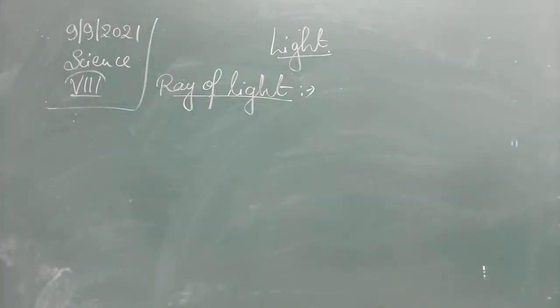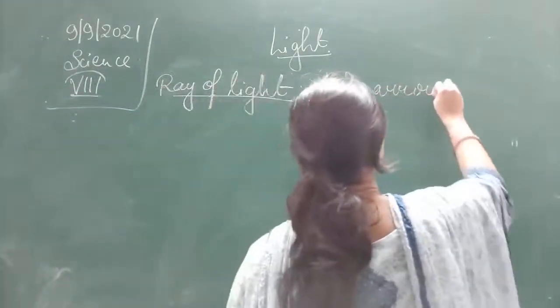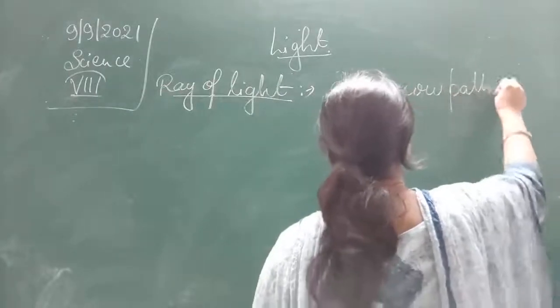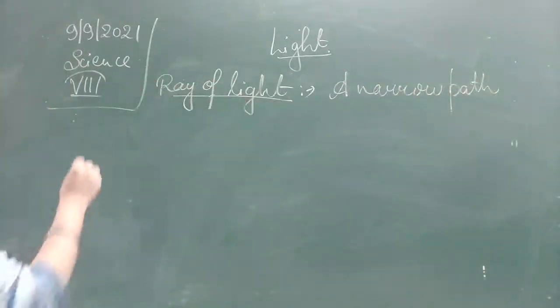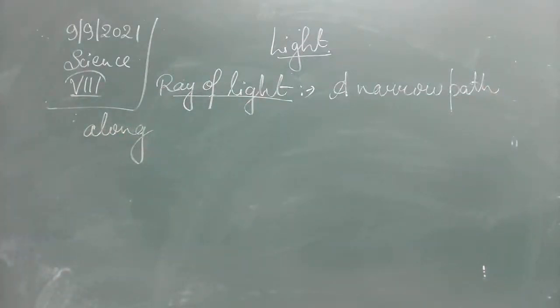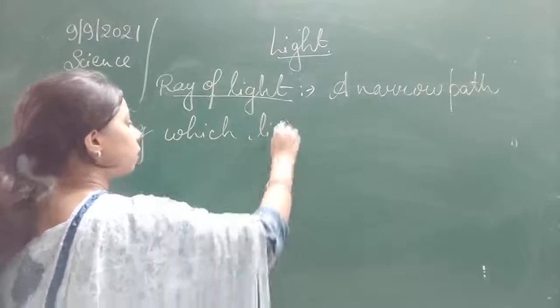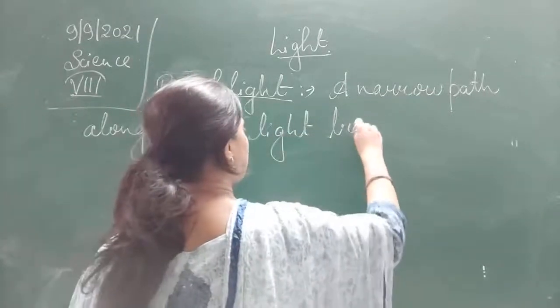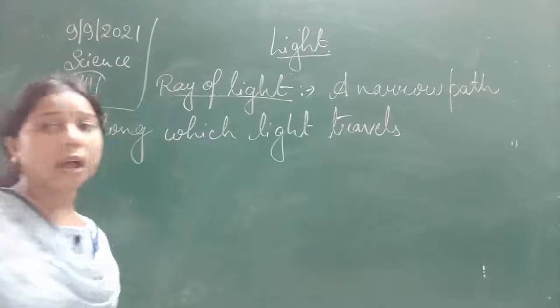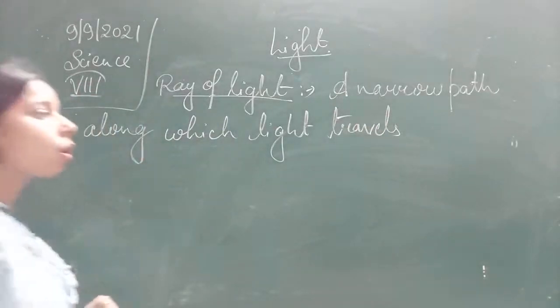A ray of light is a narrow path along which light travels.